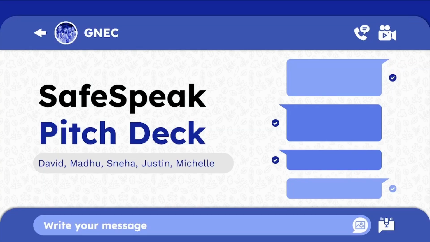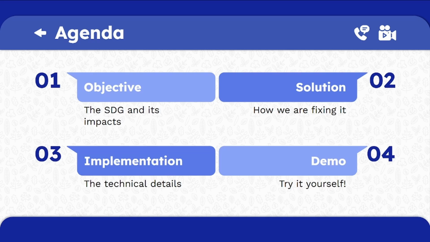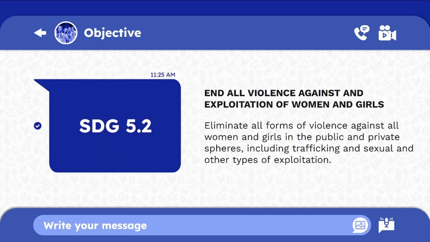Hi everyone, today we are talking about SafeSpeak, an app designed to fight online violence. Here's our agenda. We'll begin with our objective, then our solution, our implementation plan, and conclude with a demo. Our app targets Sustainable Development Goal 5.2 and all violence against and exploitation of women and girls.